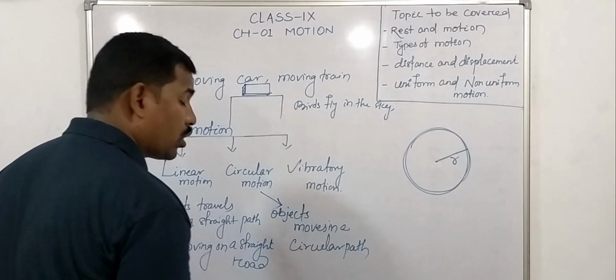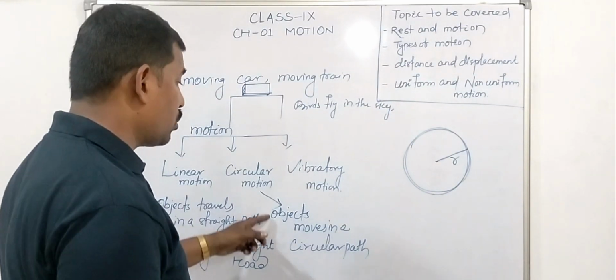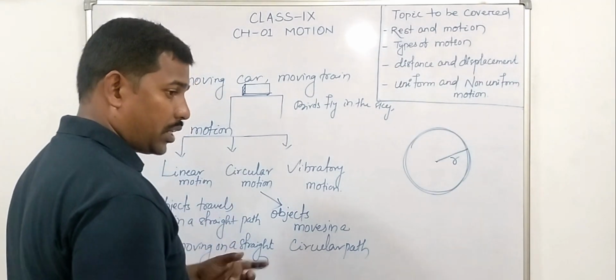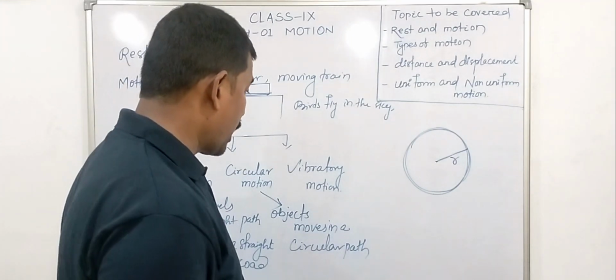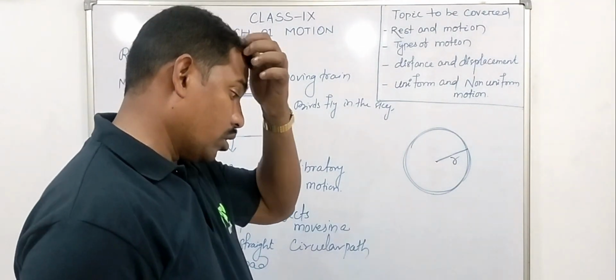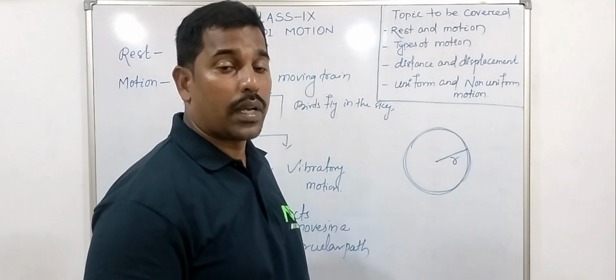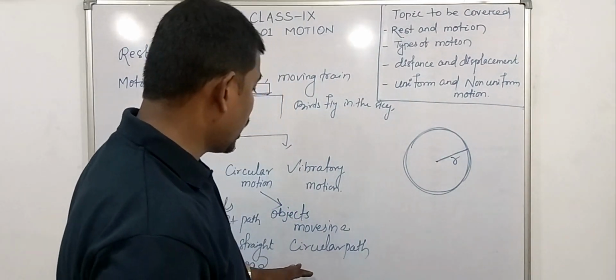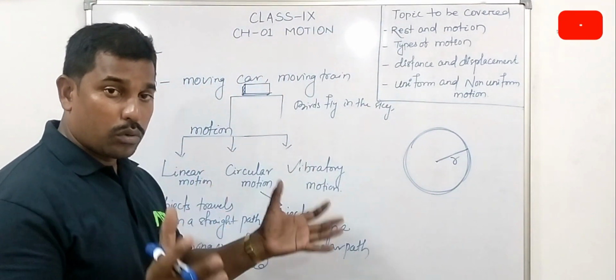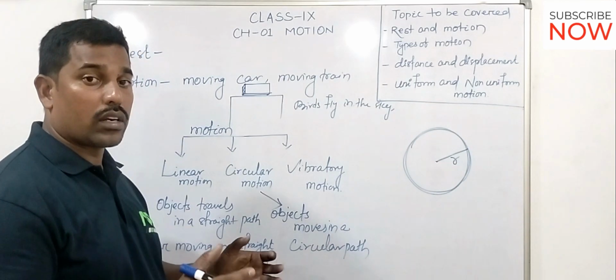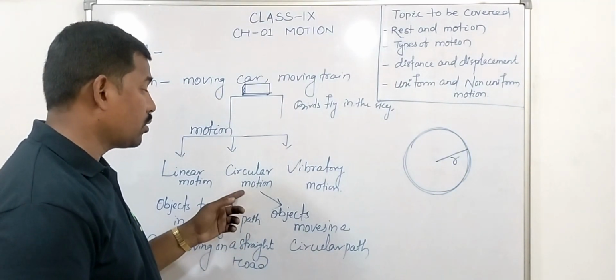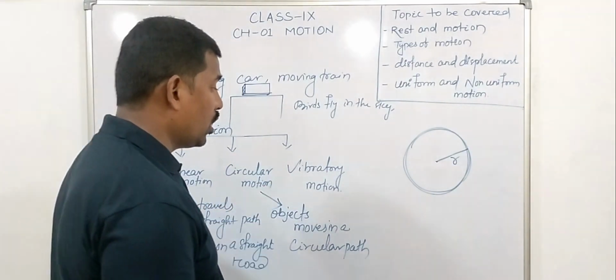For example, a merry-go-round, spinning of a top, motion of the blades of a fan, and motion of the wheels of a bicycle, car, truck, bus, etc. are circular motion.